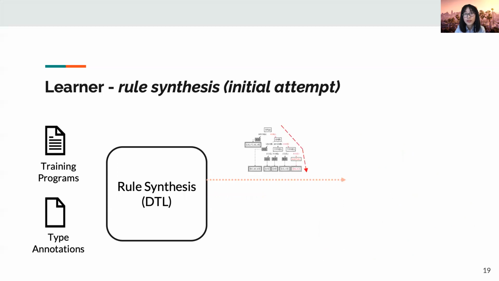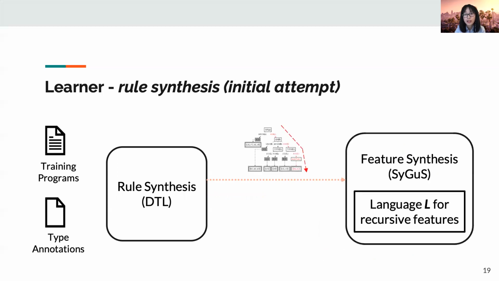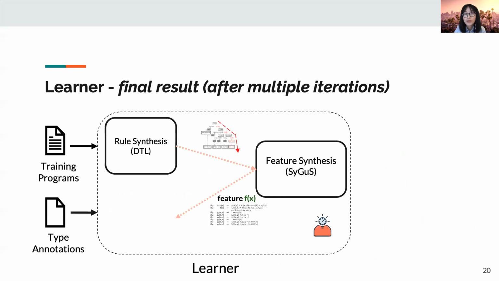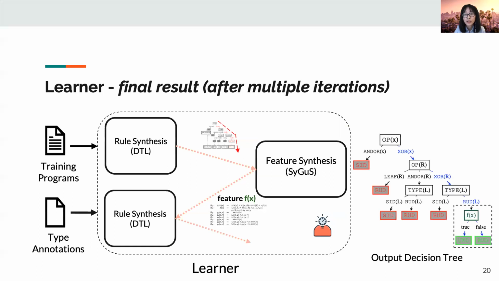Therefore, we invoke the feature synthesis part to generate a new feature with a higher information gain in order to assist the rule synthesis part. After receiving the newly synthesized feature, the rule synthesis part makes a second attempt and generates a new tree. We take a closer look at this new tree. Each node has been correctly classified.